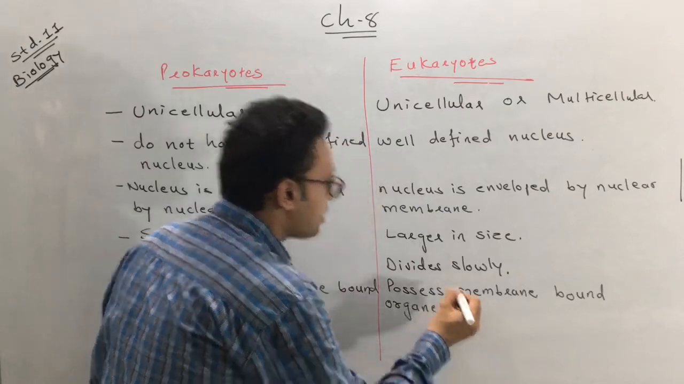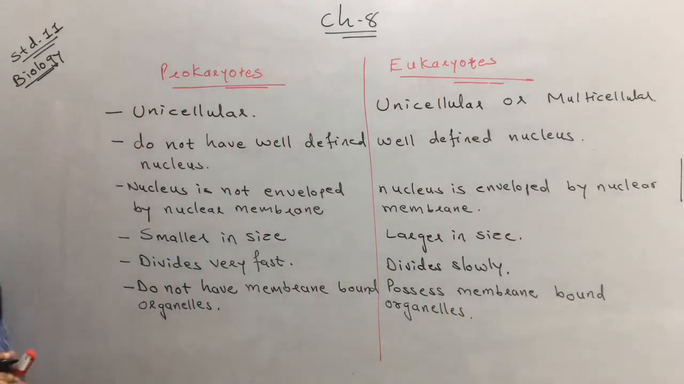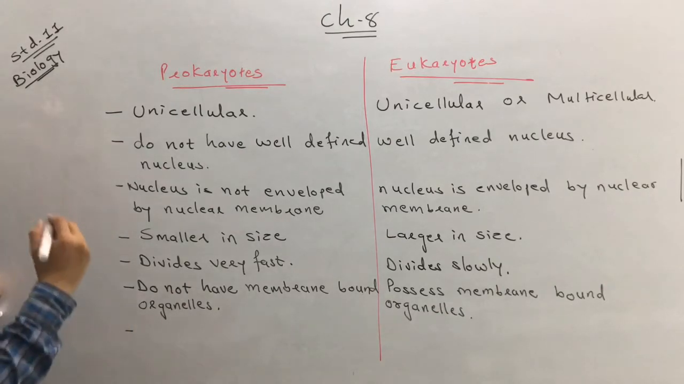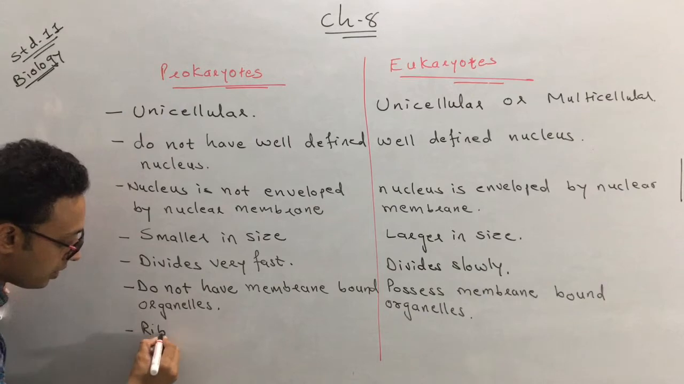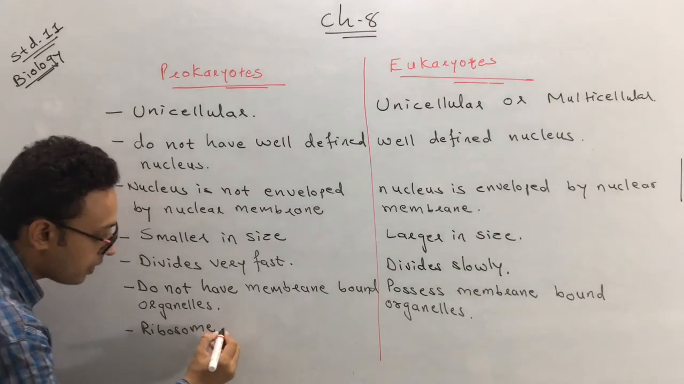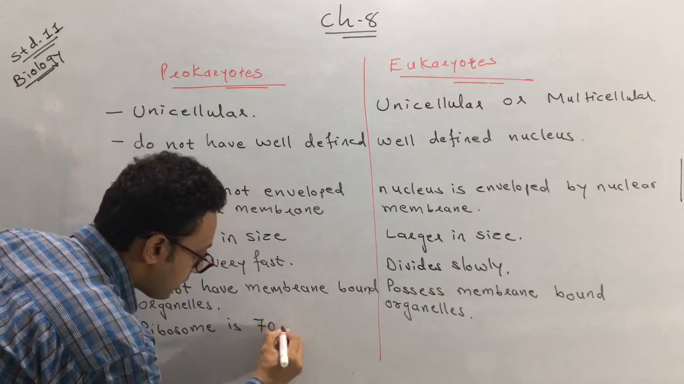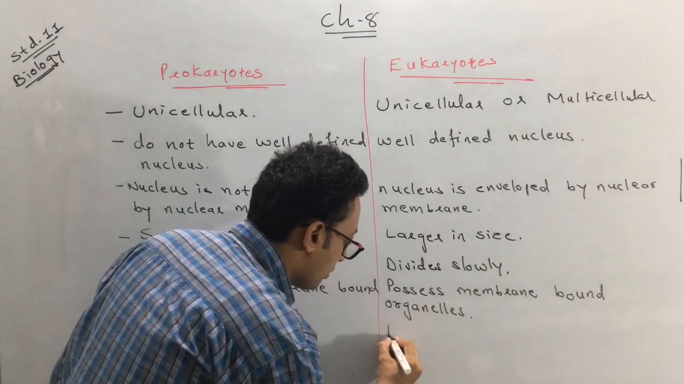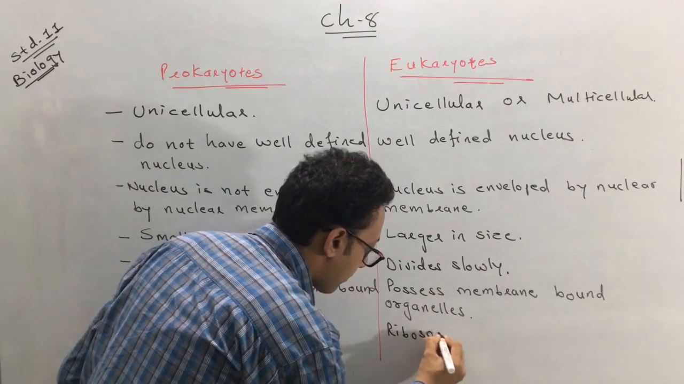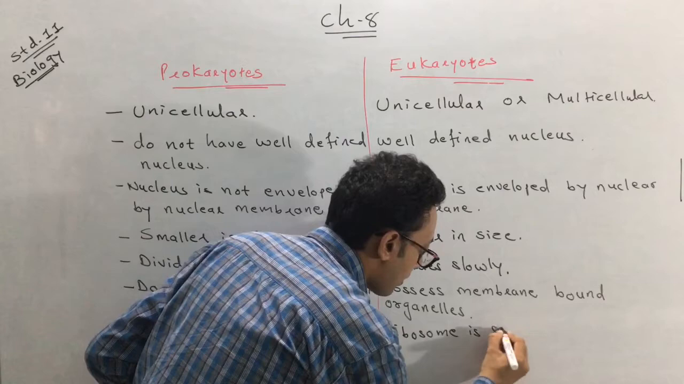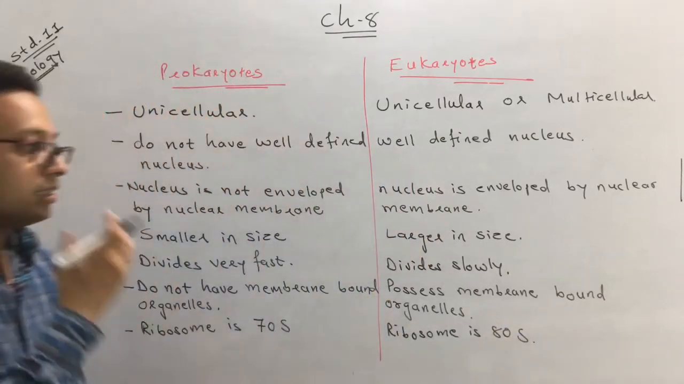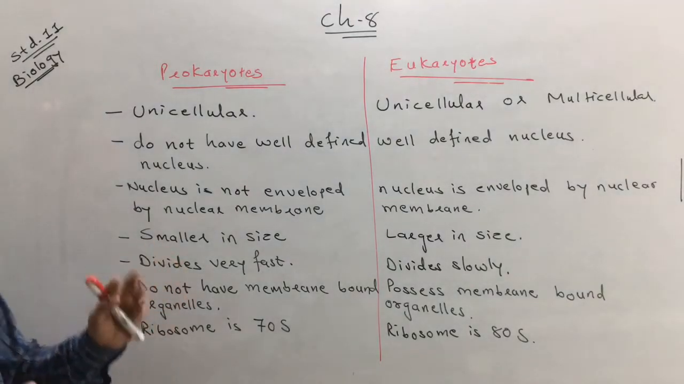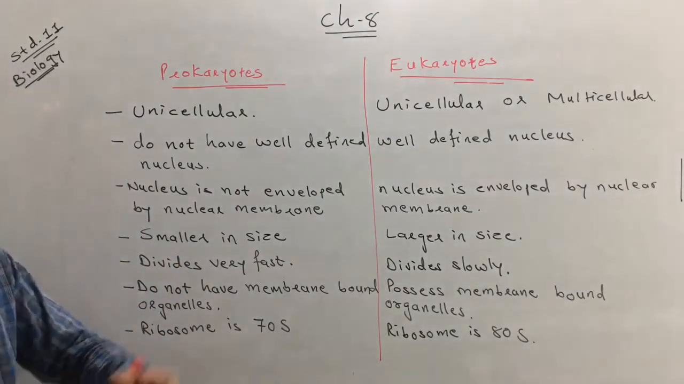Membrane bound organelles are present in eukaryotic cells. Next, another difference: in prokaryotes, the size of the ribosome is 70S. S means Svedberg unit. And in eukaryotes, the ribosome is 80S. Clear? You know the meaning of S: it's a Svedberg unit. So these are the usual differences between prokaryotes and eukaryotes.